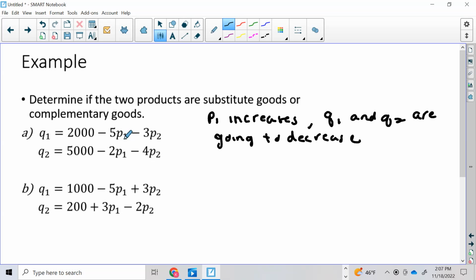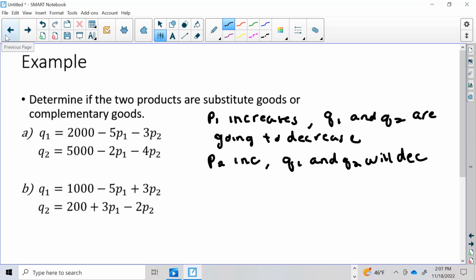But if P1 is 2, then 5 times 2 is 10, and I'm subtracting out 10. So the more it increases, the more I am decreasing the demand functions for these two. The same thing is true for P2, because I'm subtracting out 3 times P2 and 4 times P2. If P2 increases, then Q1 and Q2 will decrease.